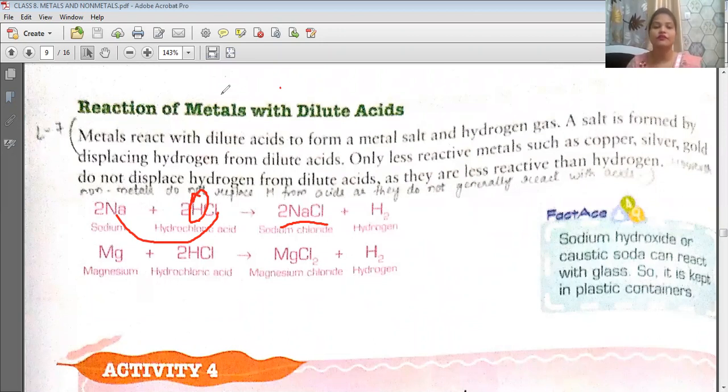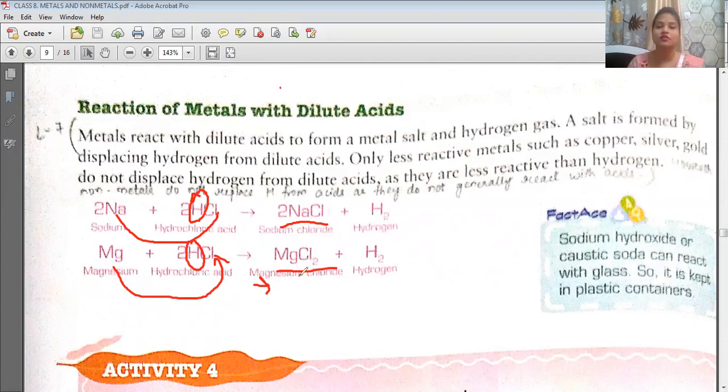Same is the case with magnesium also. This magnesium is also highly reactive, so magnesium will displace the hydrogen. See, again, this magnesium is displacing hydrogen, meaning it is removing hydrogen from its place. So this magnesium will react with this chlorine, and it will form magnesium chloride, MgCl2. Why is 2 written here? Because the valency of Mg is 2, and the valency of chlorine, Cl, is -1.